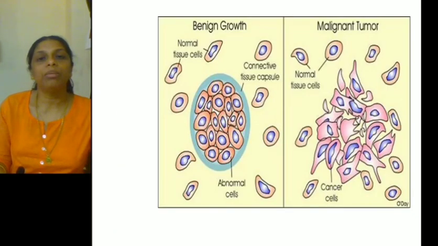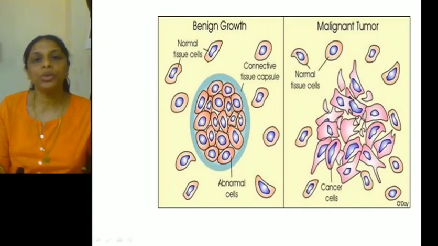Now let's discuss the differences between a benign tumor and a malignant tumor. As I've told you, here you can see this is a benign tumor, and here you can see the cells undergo abnormal division. They divide, but they remain confined to one particular location. They come out and they will be covered by a connective tissue capsule.